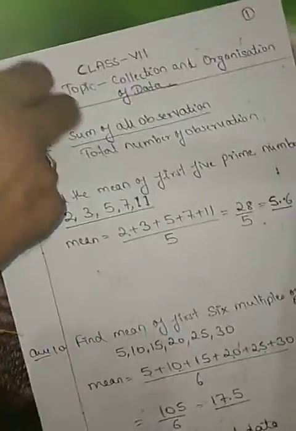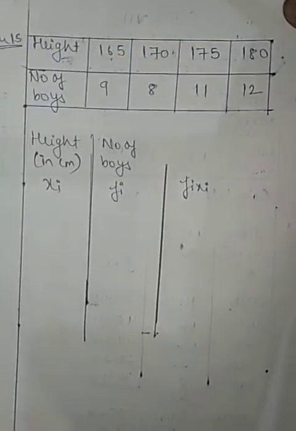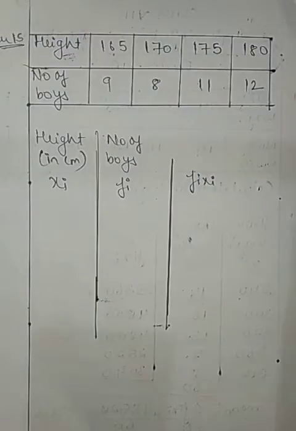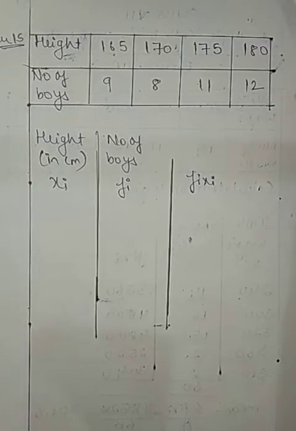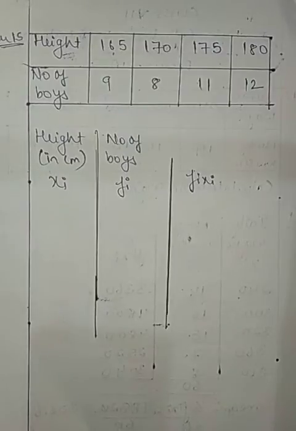Now we are going to discuss question number 15. Read question number 15 from your exercise. What does question number 15 say? The heights of students of a class are given to you.